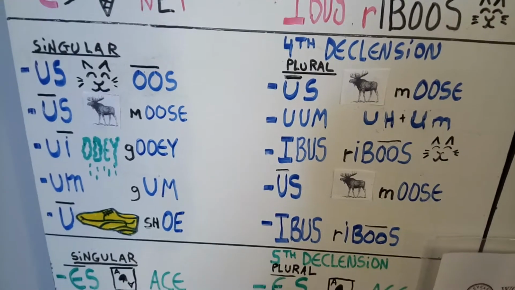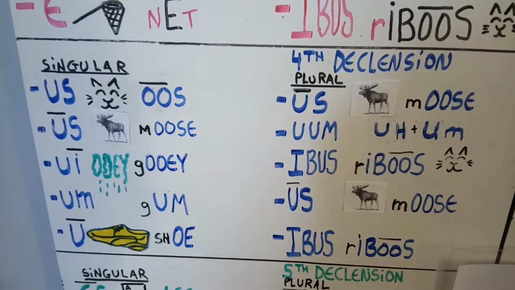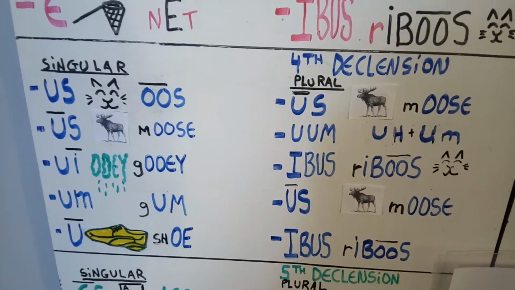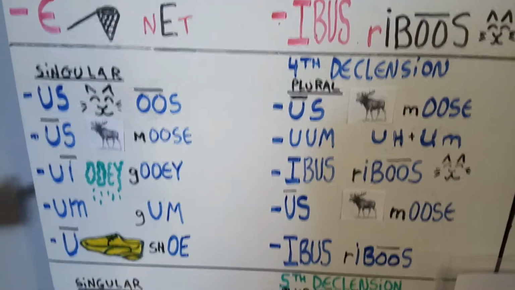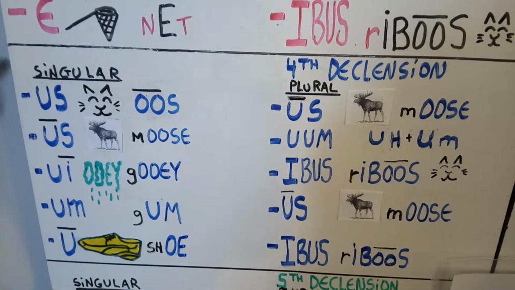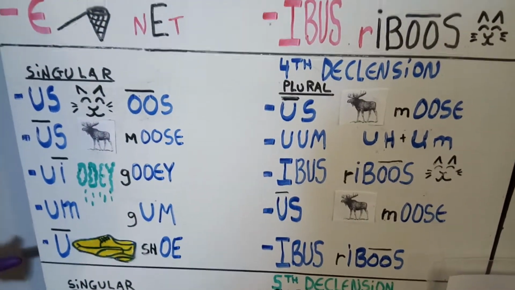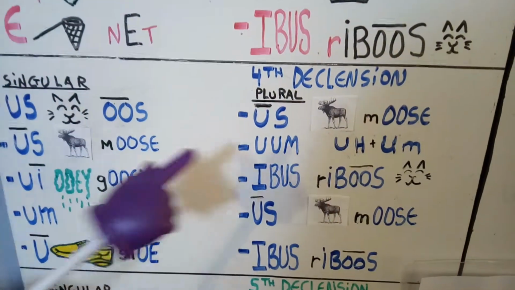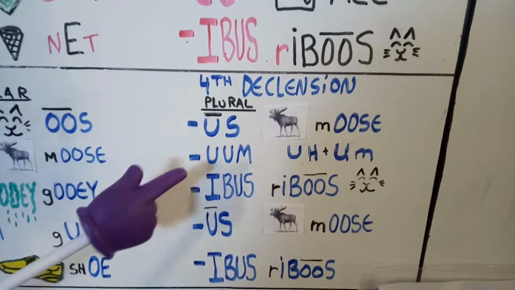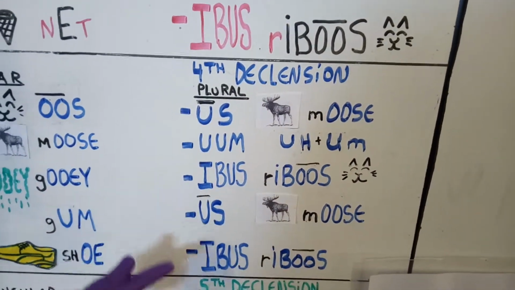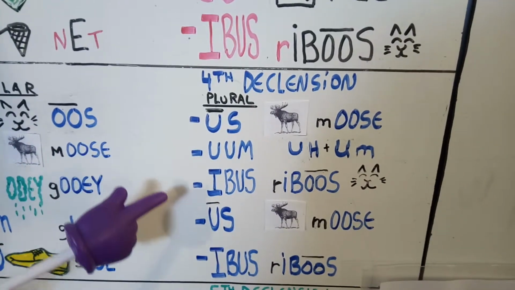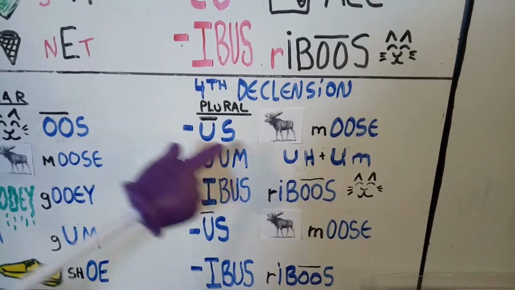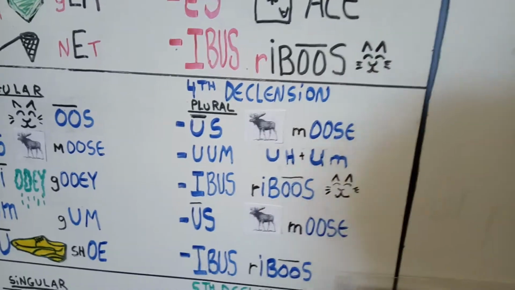So fourth declension Latin is us, ui, u, us, ui, u, us, ui, u, singular fourth declension. Us, ibus, ibus, ibus, plural fourth declension.